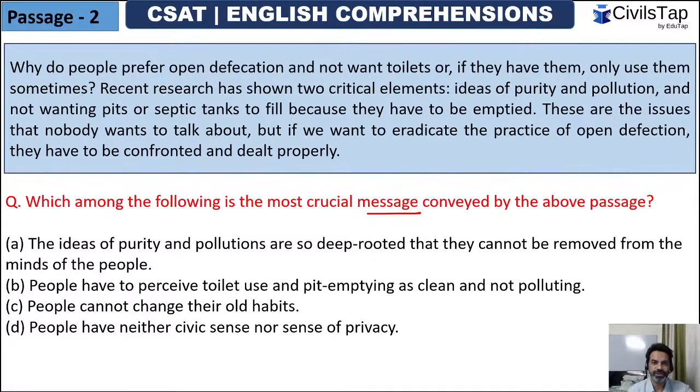the moral of the story, right? Remember, so when we used to read stories when we were kids, what used to be the moral of the story? Remember, a bird in hand is better than two in the bush. So there was a moral behind it, that you should not be greedy, right? So that is what you have to understand, that what does the passage want to convey, right? So let's read passage number 2, guys.